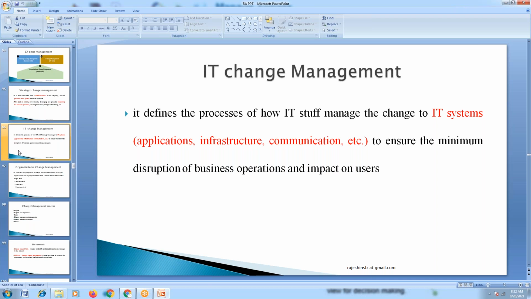Whatever is requested by the customer will not be accepted all the time. Assume that the customer is asking us to do 6 changes, right? 6 changes are being proposed. We don't accept all of those, because some requirements may be connected to technical issues, right? So there may be some technical difficulties in implementing those.